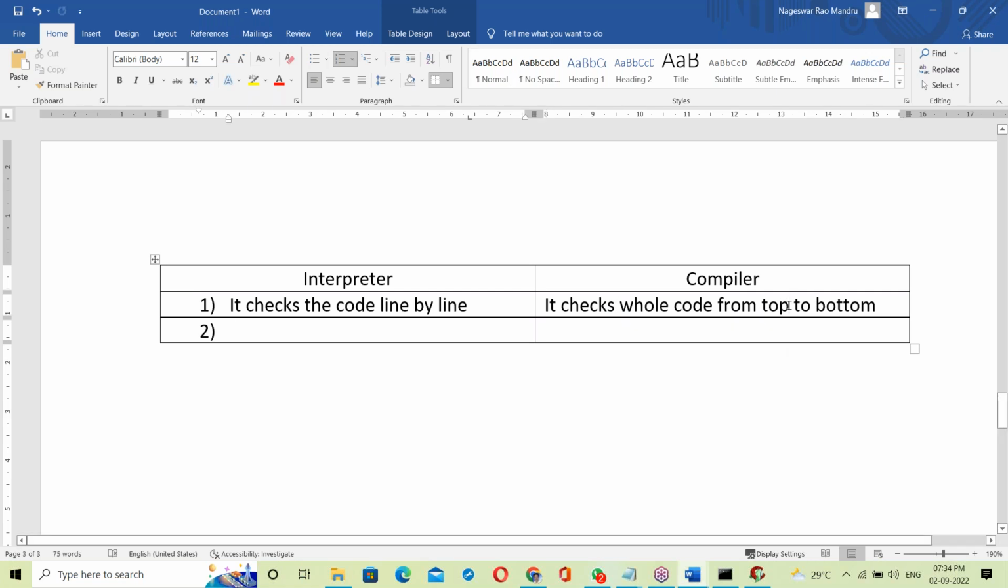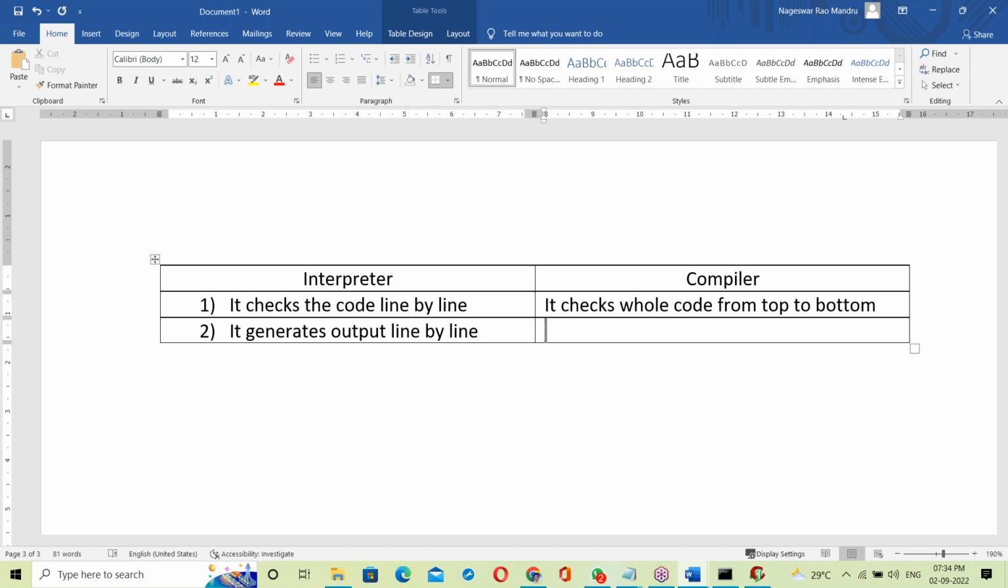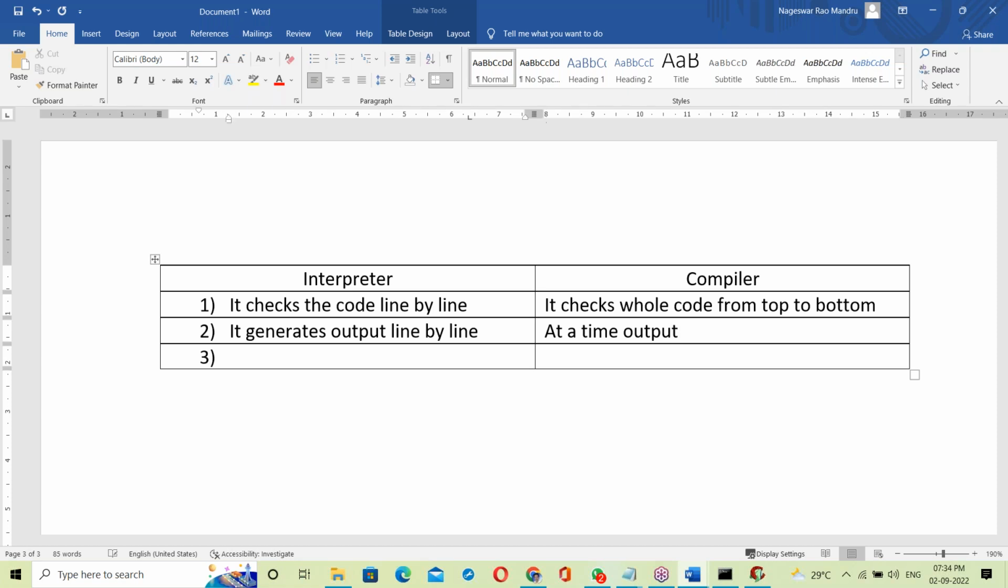Next, the interpreter generates output line by line. The compiler gives output at a time, because the exe file is created and that exe executes at a time. So at a time output here.